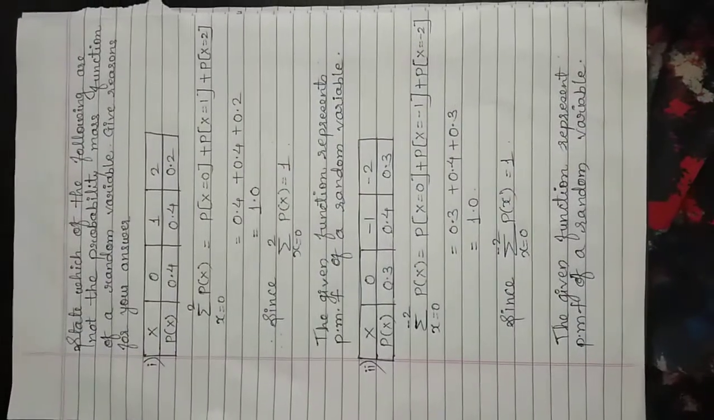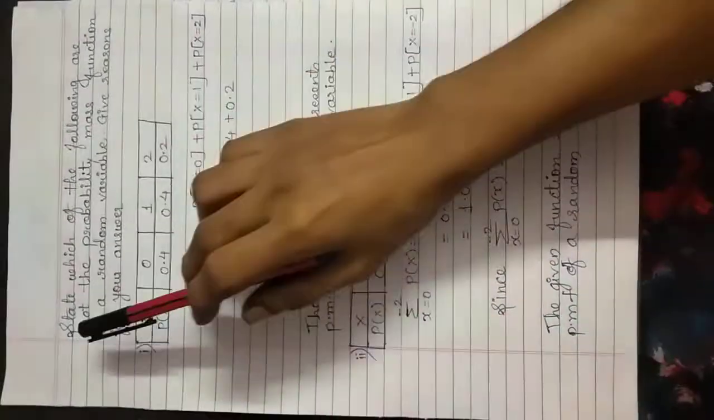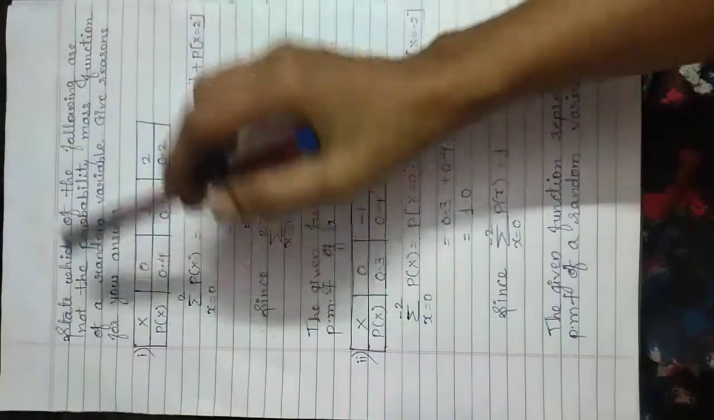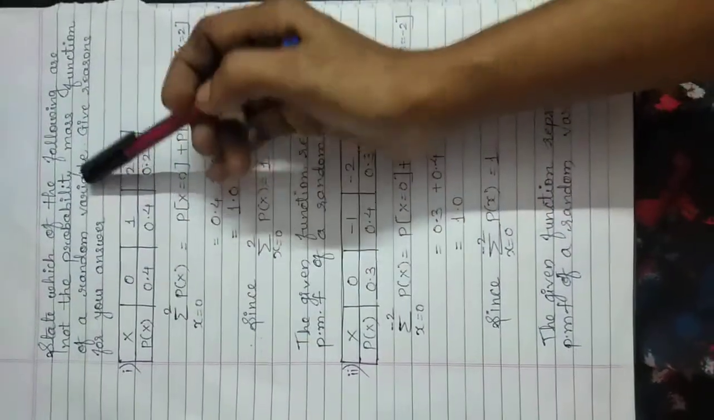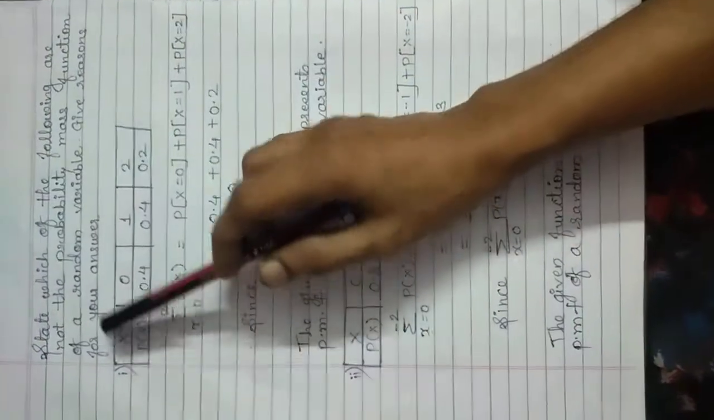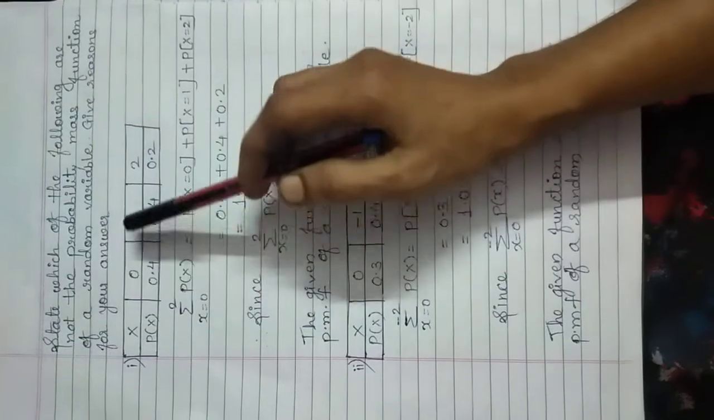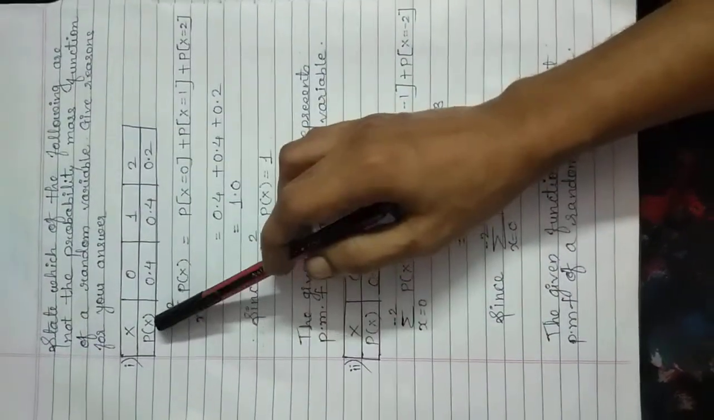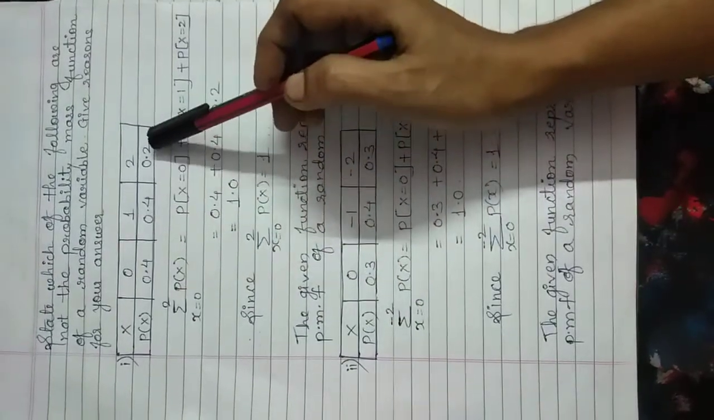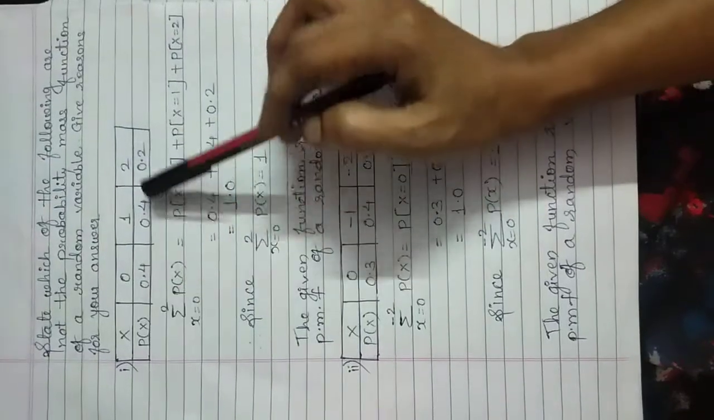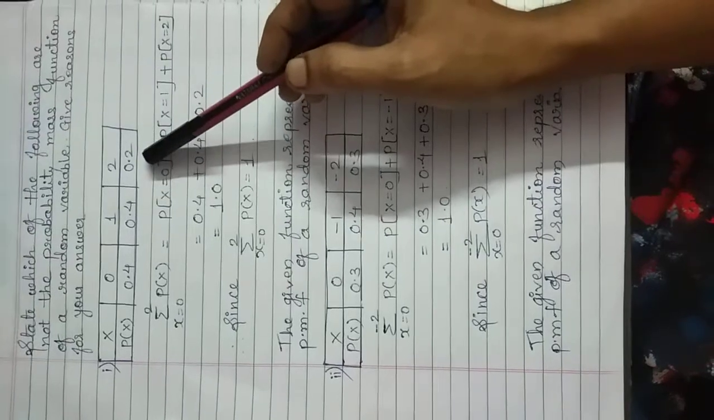Hello students, today we will learn sums based on probability mass function. State which of the following are not the probability mass function of a random variable. Give reasons for your answer. First one, the values of x are 0, 1, 2 and the values of probability are 0.4, 0.4, 0.2. Now for this probability distribution, we need to check whether this is a probability mass function or not.